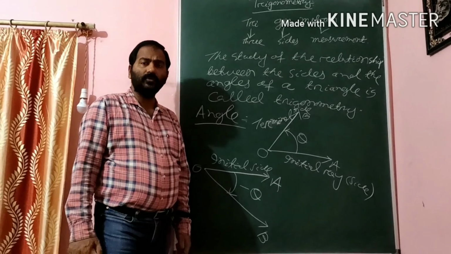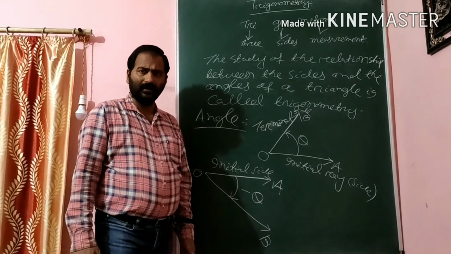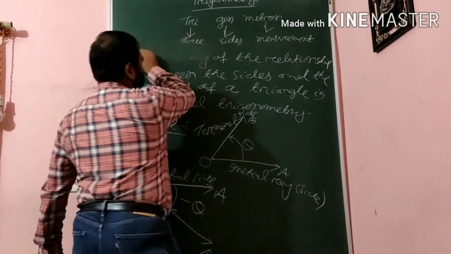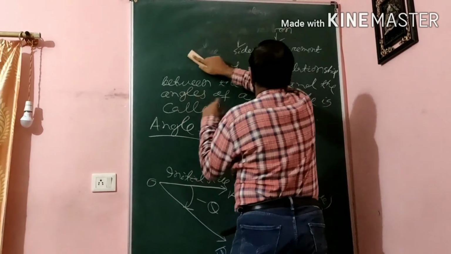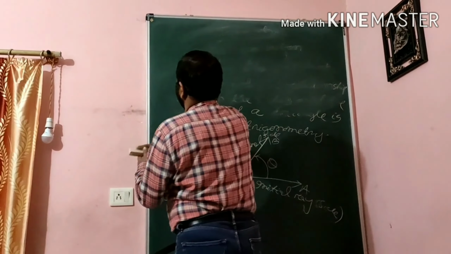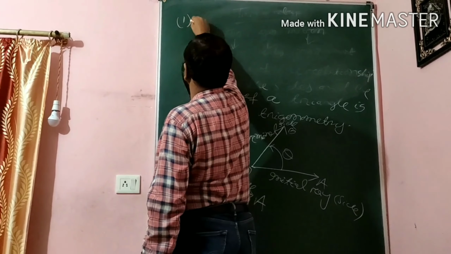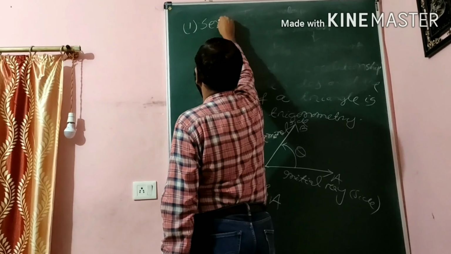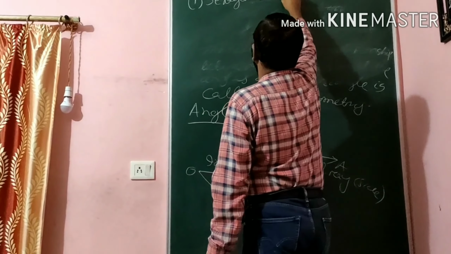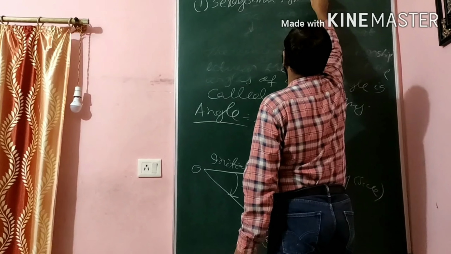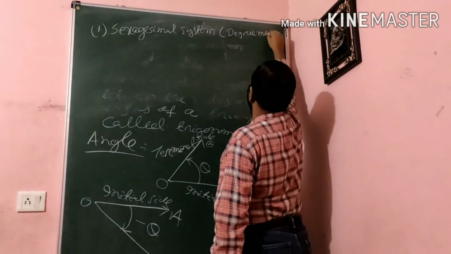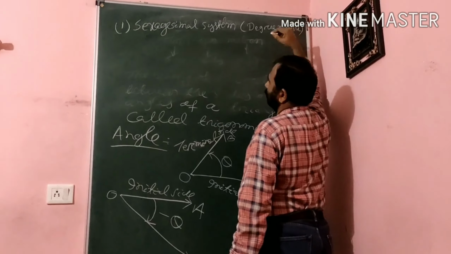So now how can we measure the angles? What are the units of the angles? There are three systems in which we can measure. The first one is the sexagesimal system, or degree measure of the angle.